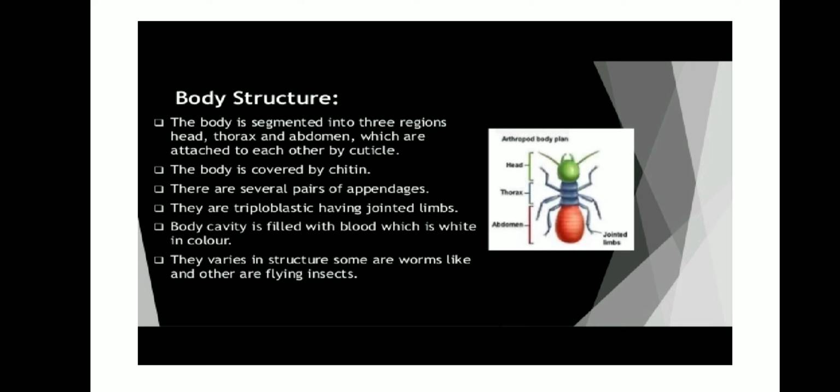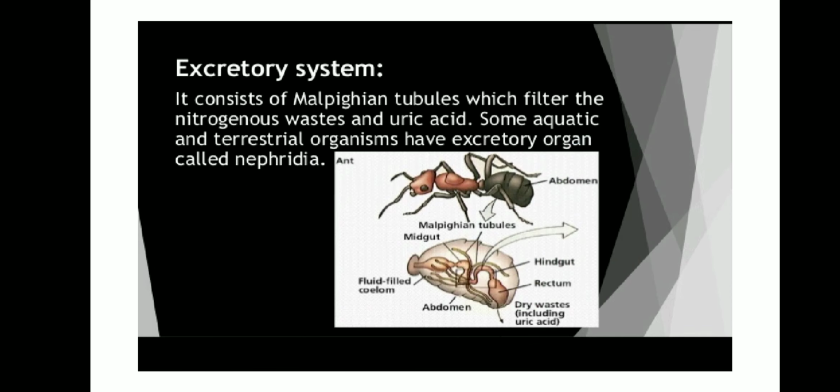There are several pairs of appendages. They are triploblastic, having joint limbs. The body cavity is filled with blood, which is white in color. That is already I told you, it is filled with hemolymph. Hemolymph is white in color. They vary in structure. Some are worm-like and some are flying insects. These insects have got Malpighian tubules which can filter the nitrogenous wastes from the body.